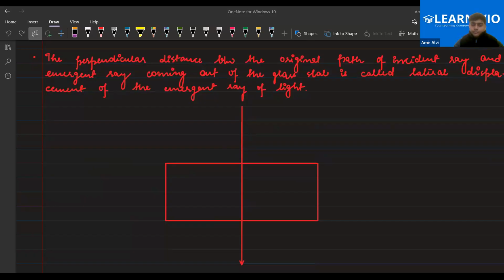Huh? Could you please repeat, sir? I'm asking what will be the angle of refraction if the light ray falls perpendicular on the glass medium or any medium? It will be 0, sir.